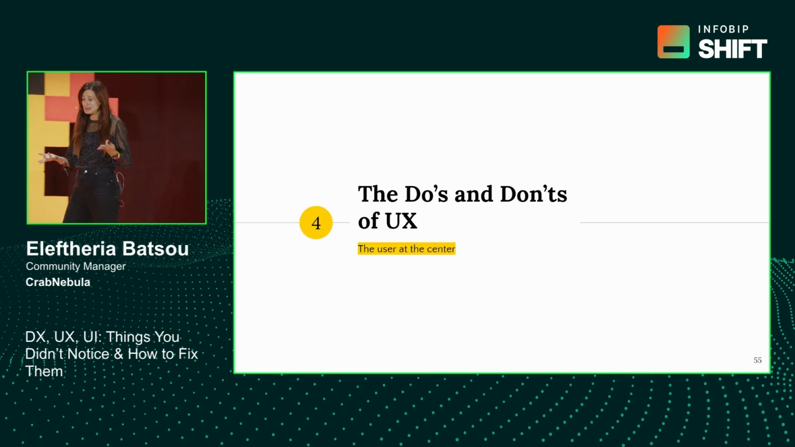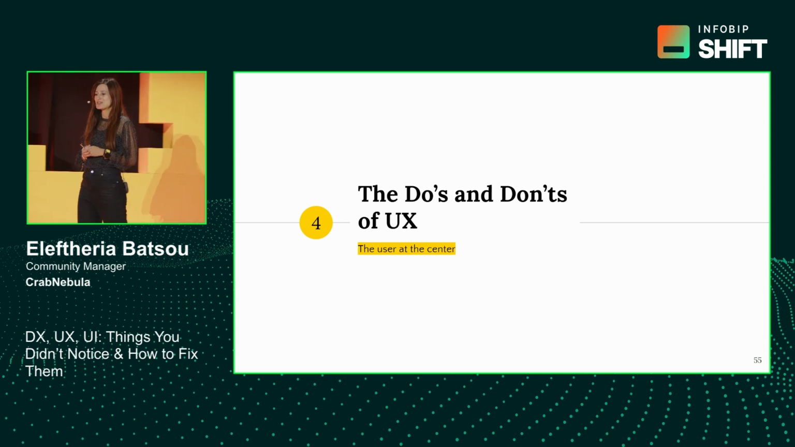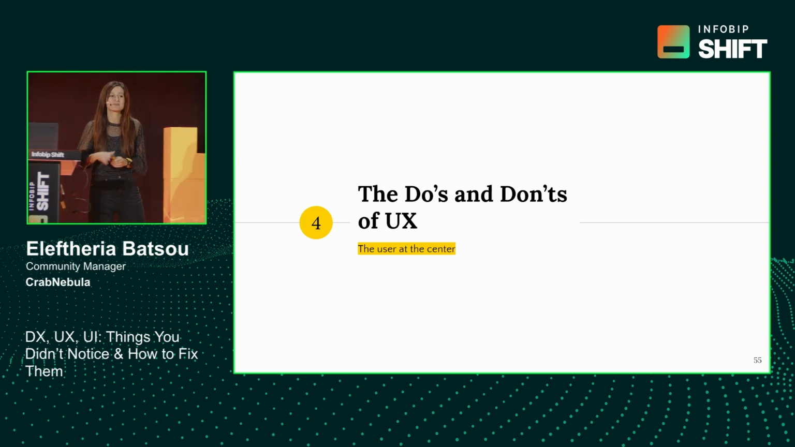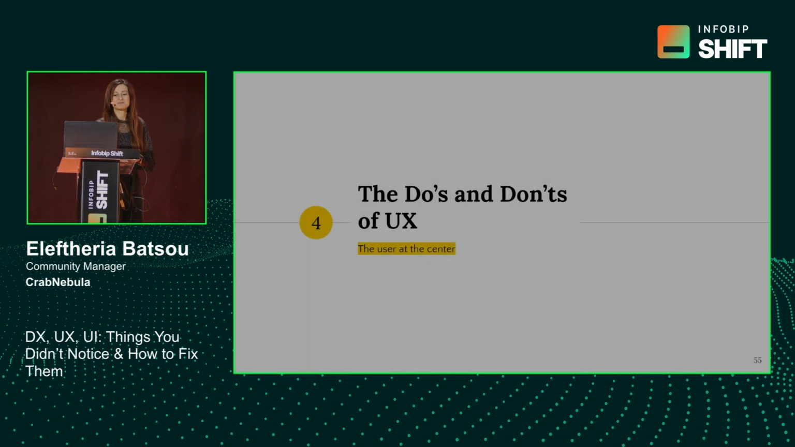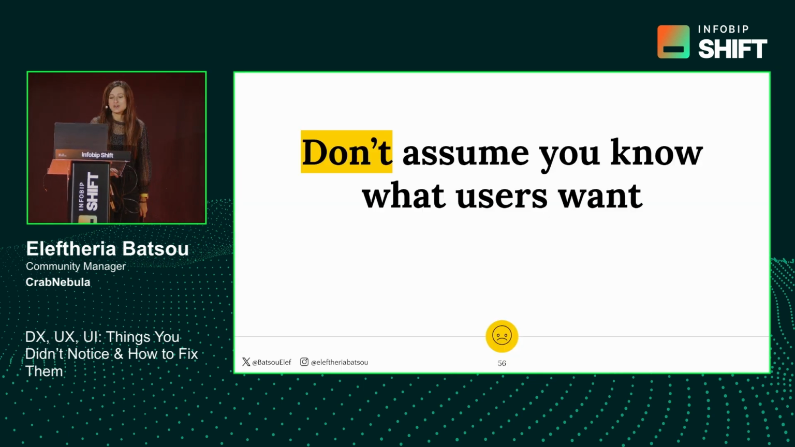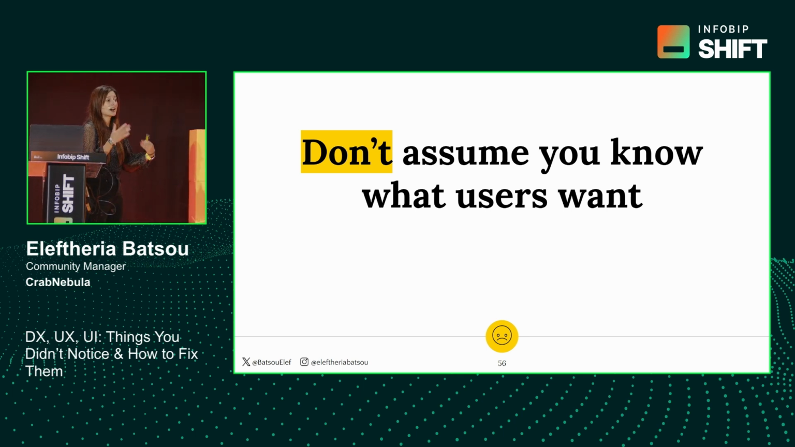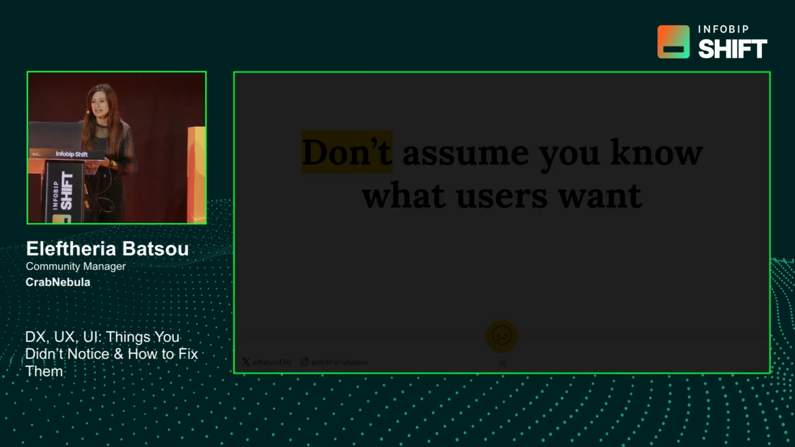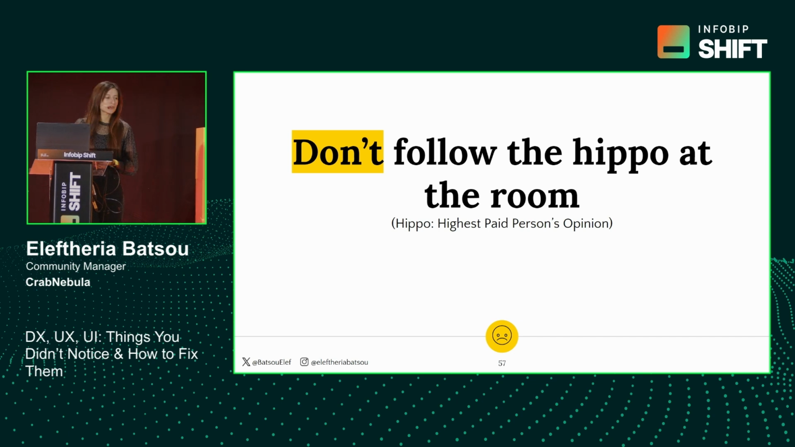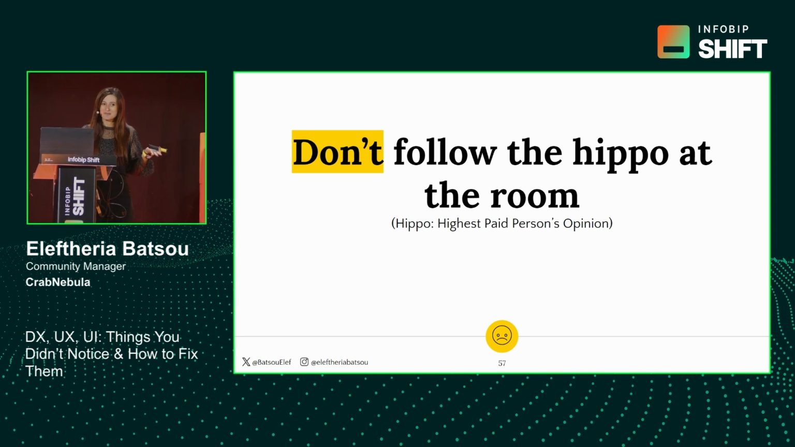These were the 10 rules, and now I will move on to the do's and don'ts of UX. This is going to be quick, I promise. So, don't assume you know what users want. That's why you need to do your surveys. That's why you need to sit down with your users and actually observe how they're using the product. Don't follow the hippo in the room, and hippo stands for highest paid person's opinion. Just because your manager or your boss says something, it doesn't mean that you have to follow that.